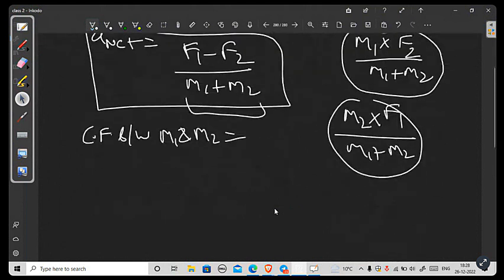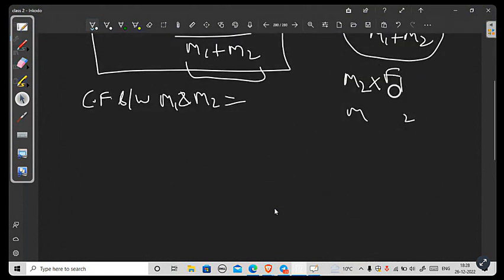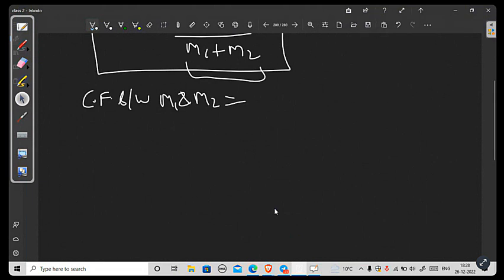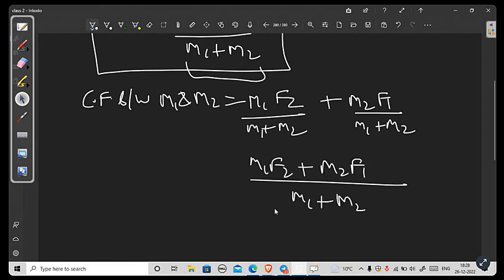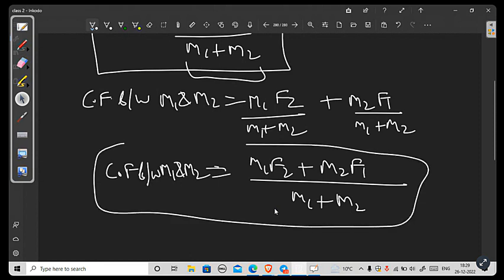So the formula will become what? The formula will become M1 F2 upon M1 plus M2, plus M2 F1 upon M1 plus M2. Now, if you take M1 plus M2 common, you can write it simply as M1 F2 plus M2 F1 upon M1 plus M2. So this is the formula for contact force between M1 and M2, and that is the logic.